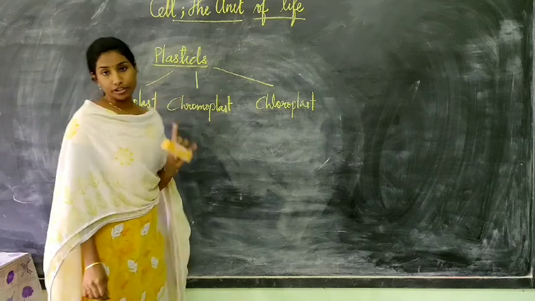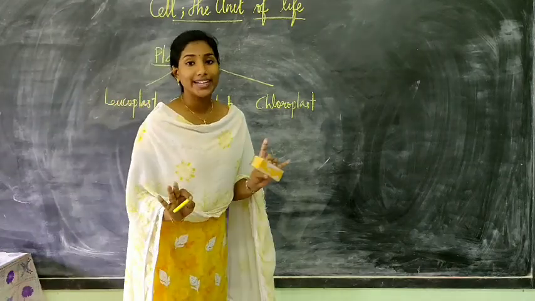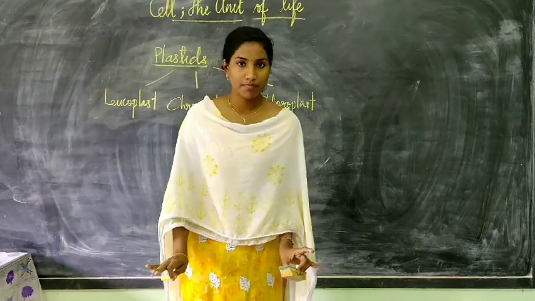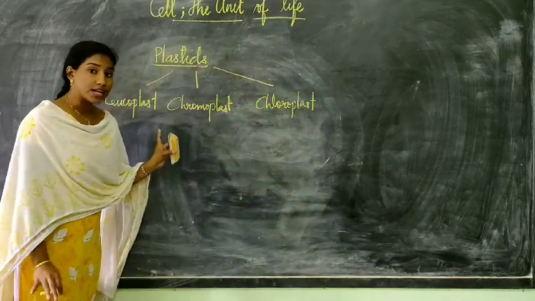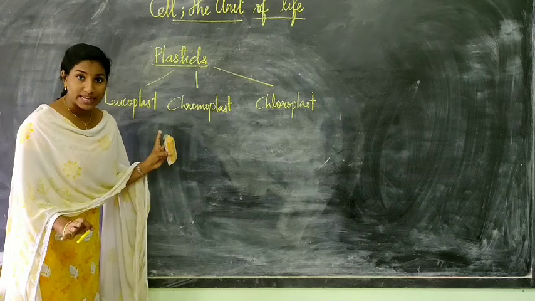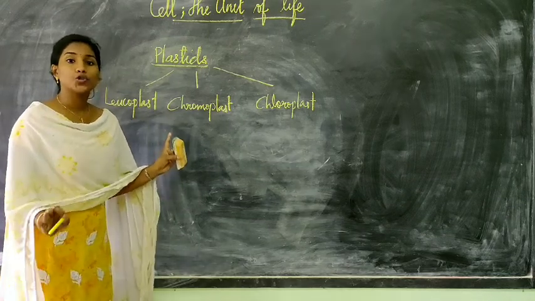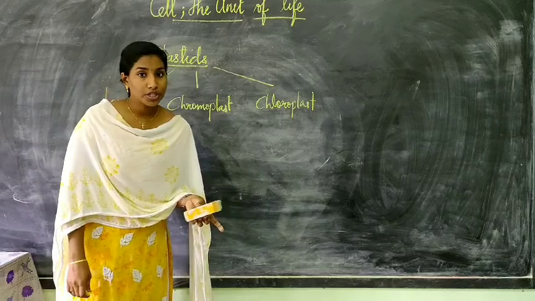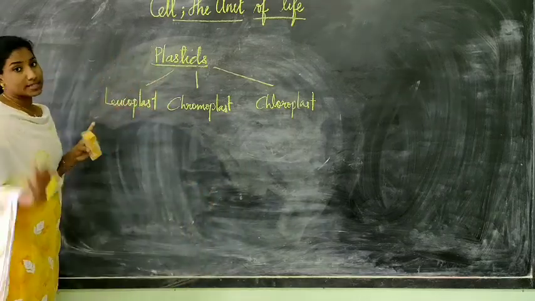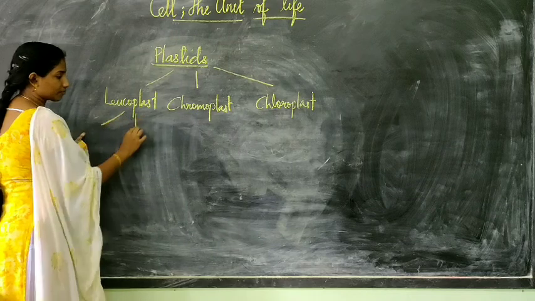Leucoplasts are kinds of plastids which do not contain any color-giving pigments. They just store nutrients. Instead, they store nutrients. Based upon the type of nutrients present, leucoplasts can be divided into three types.